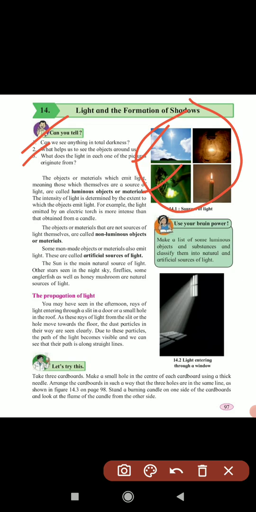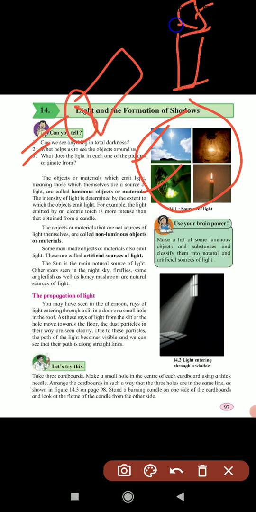The objects or materials which emit light, that means they are sources of light themselves, are known as luminous objects or materials. The intensity of light is determined by the object which emits the light. For example, if you compare a torch and candle light, the light emitted by the electric torch is more intense.